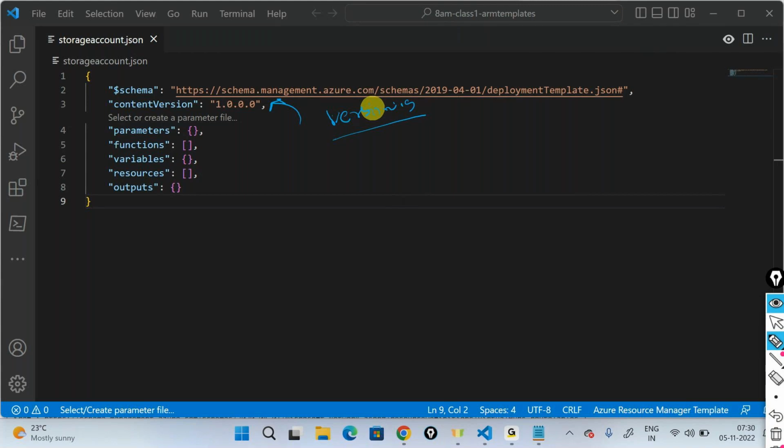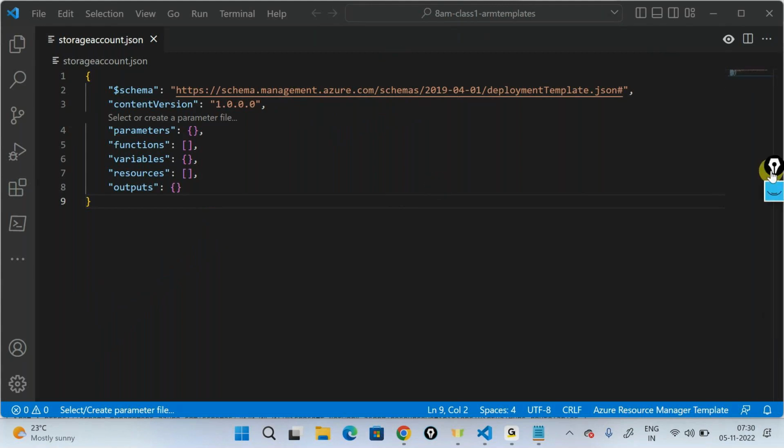Again, this is just for version controlling, a user preference. You can have different versions of the template coexisting with each other, take the latest template and deploy. I'll just leave this as 1.0.0.0 right now, not changing the content version.